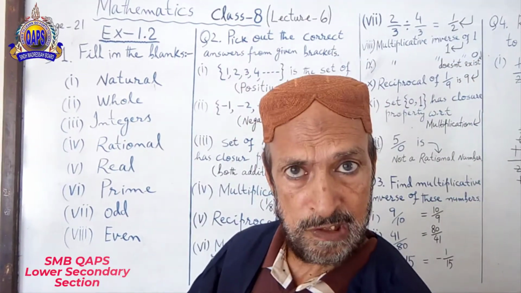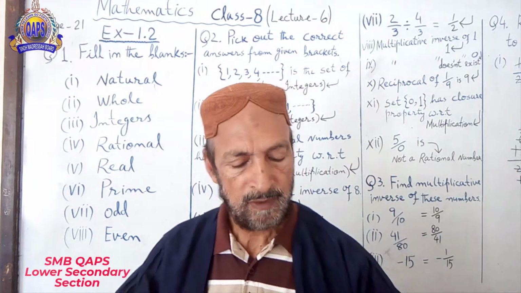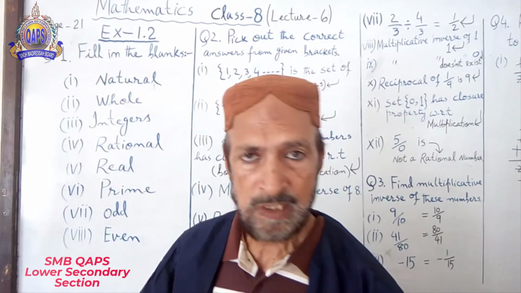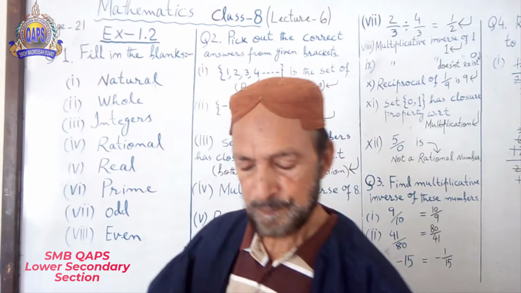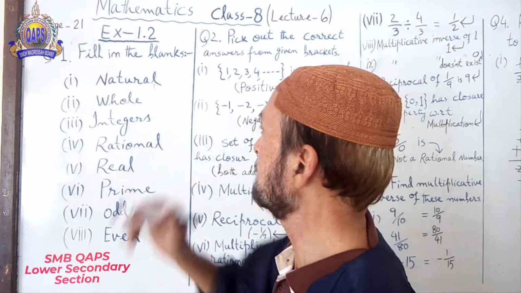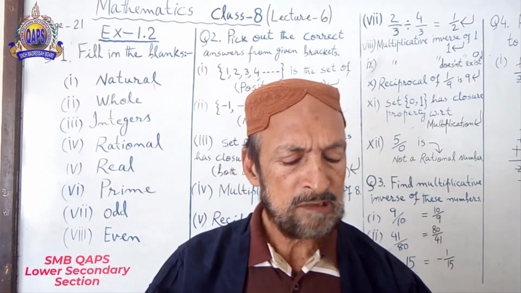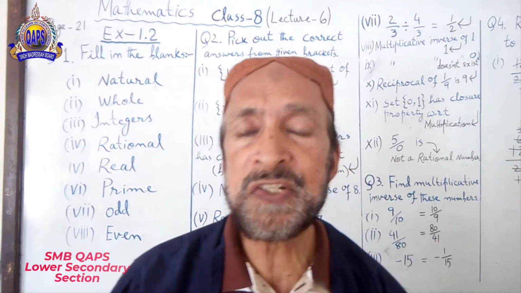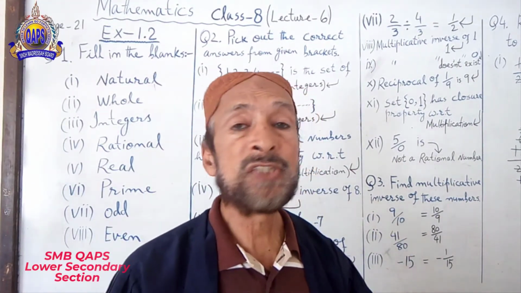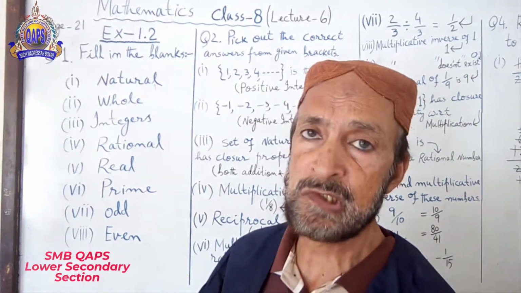Fill in the blanks. I am reading over here. Set of some numbers. What are the numbers? 1, 2, 3, 4, 5, 6, 7 and so on. It's called the set of dash numbers. Dear students, these numbers are called natural numbers.